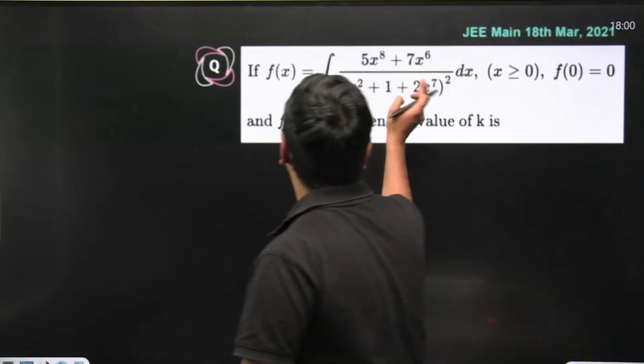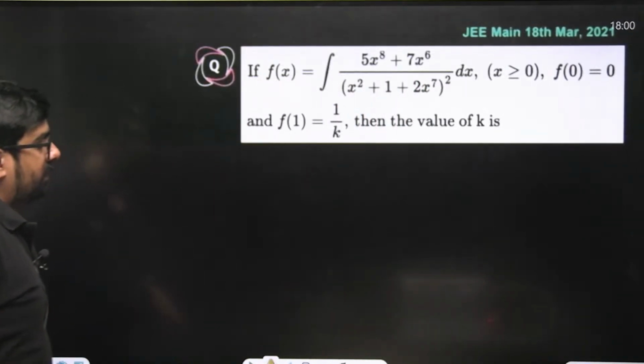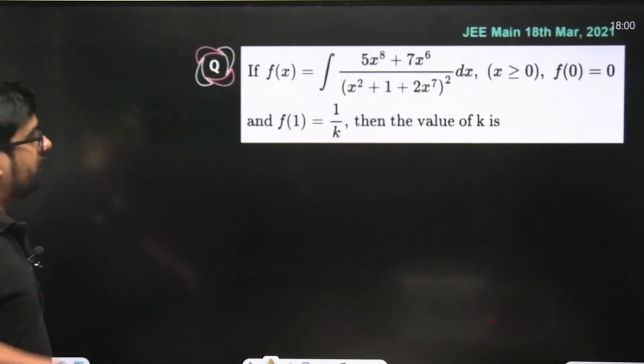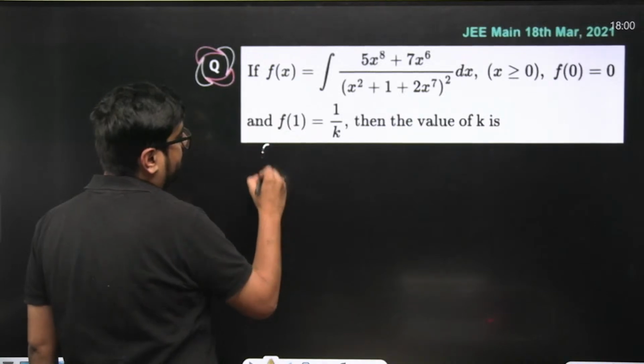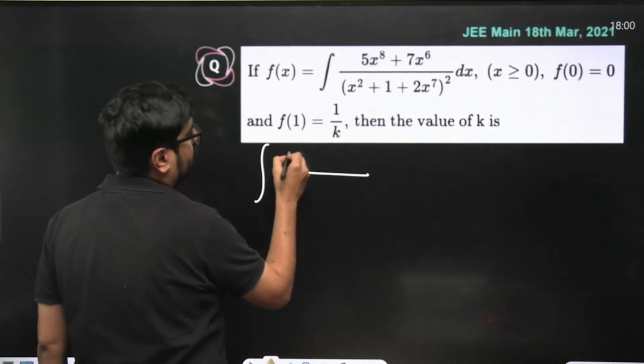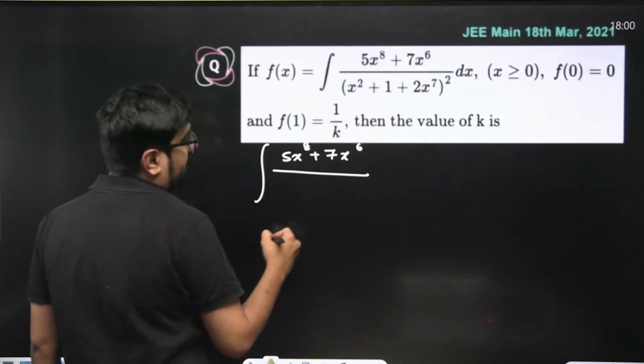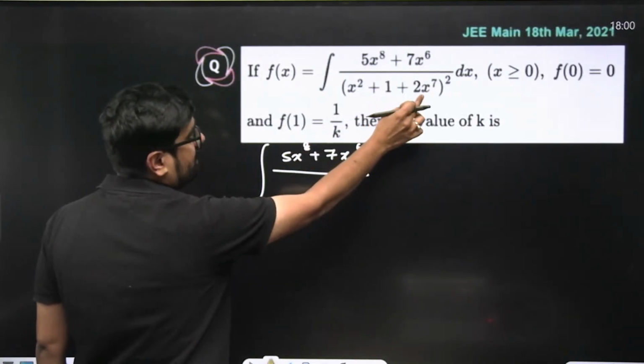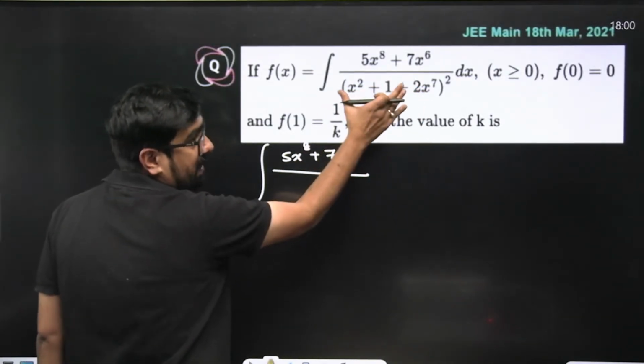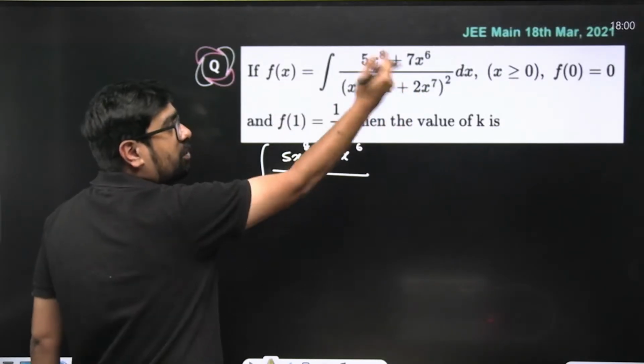In the denominator, let me write. This will become 5x to the power 8 plus 7x to the power 6 divided by, from here I'm taking x to the power 7 common in this bracket. Outside, x to the power 14 will come.